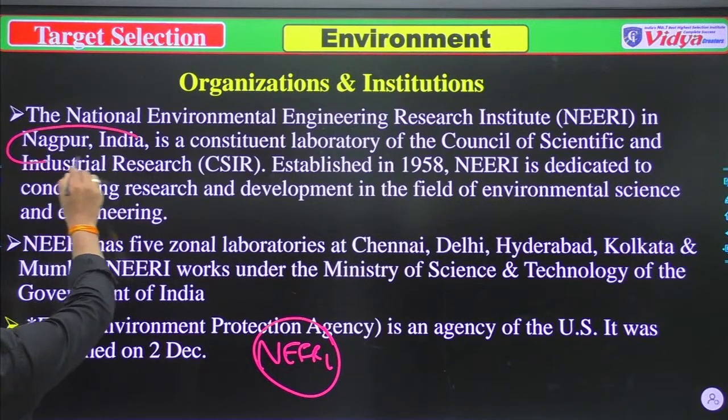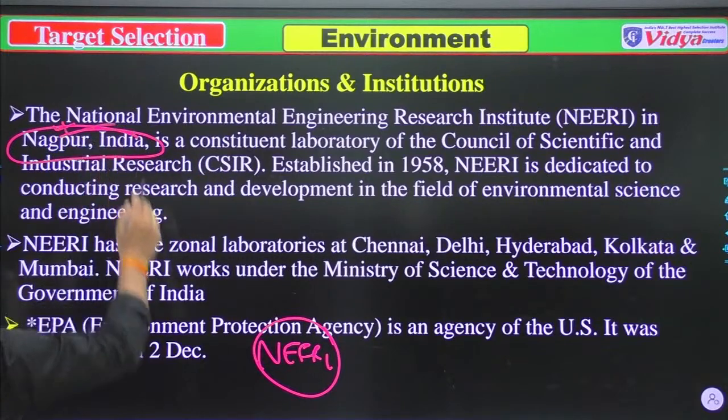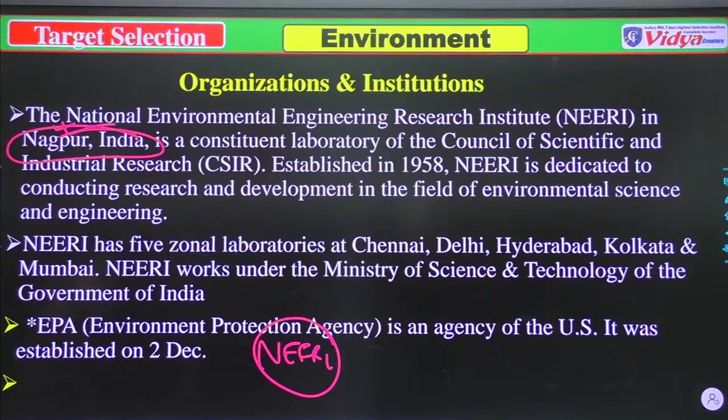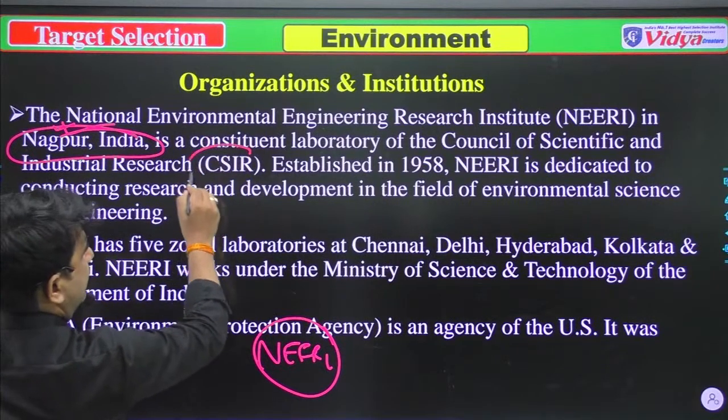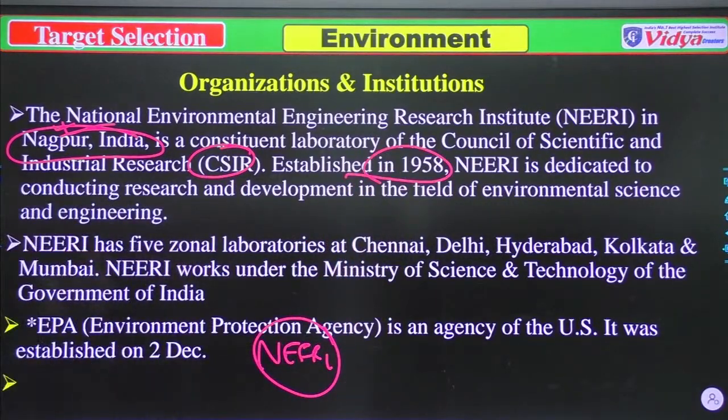It was asked many times where it is situated. It is a constituent laboratory of CSIR, established in 1958. Remember: first, it is in Nagpur; second, it is a constituent body of CSIR; and third, it was established in 1958.